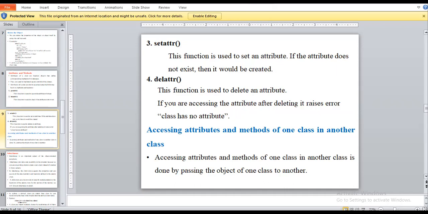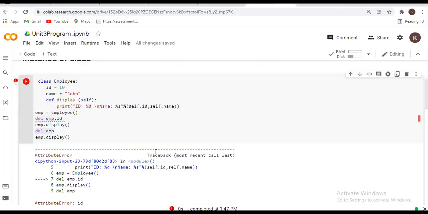And next will be delattr. We are deleting the attribute, similar to using the del keyword. But after performing the delete attribute operation, it will give an error as output. Why? Because we have deleted the attribute which was present in our program. So we will see the program for these 4 functions.